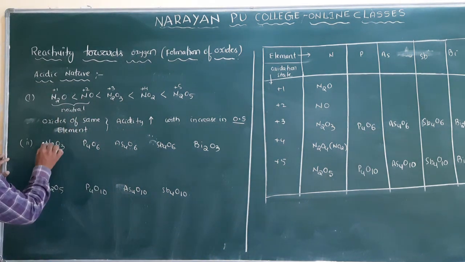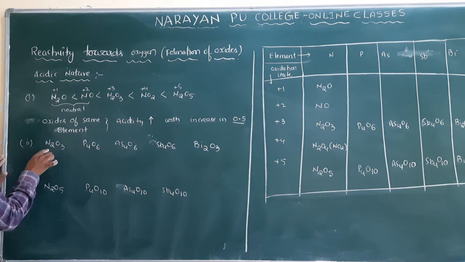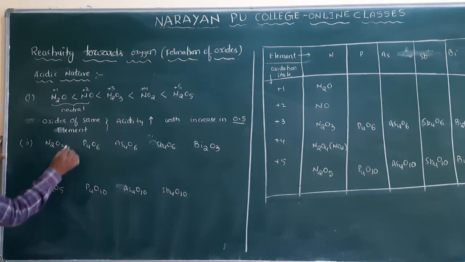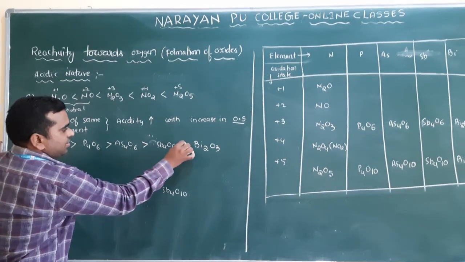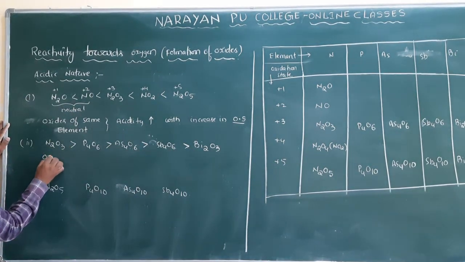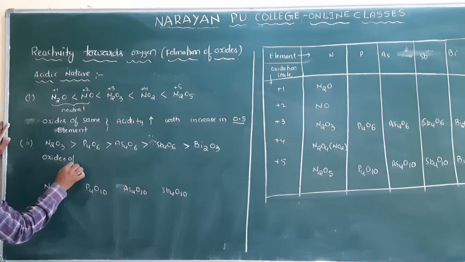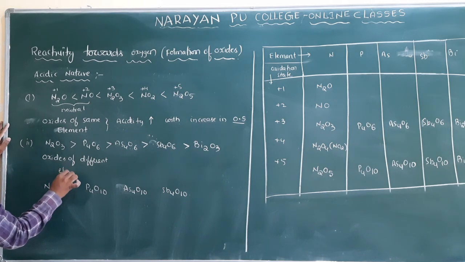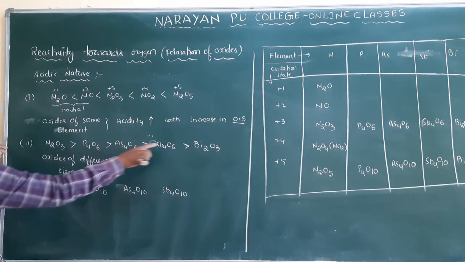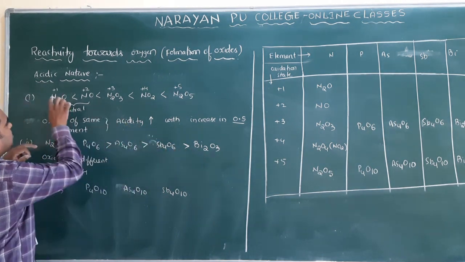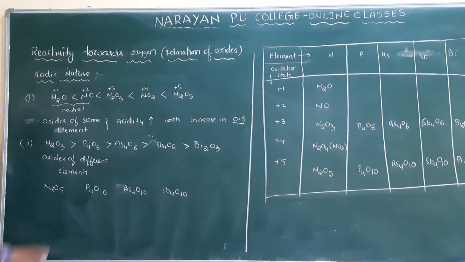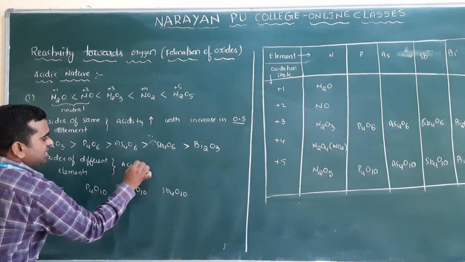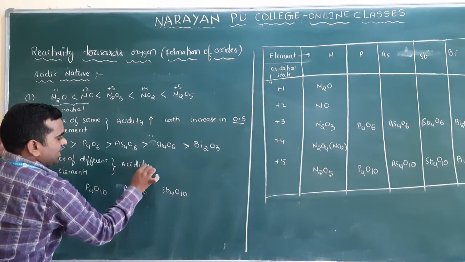So which one will have the highest electronegativity, that oxide will be the more acidic. So that's why this is the acidic order. Clear? So here what you have to write: oxides of different elements. These are all oxides, but the elements are different. So for different elements, the acidic nature or acidity increases